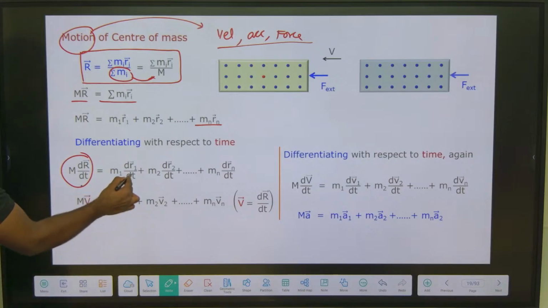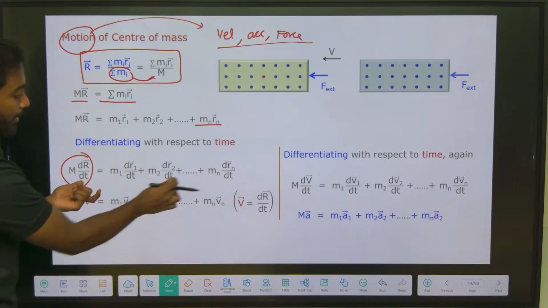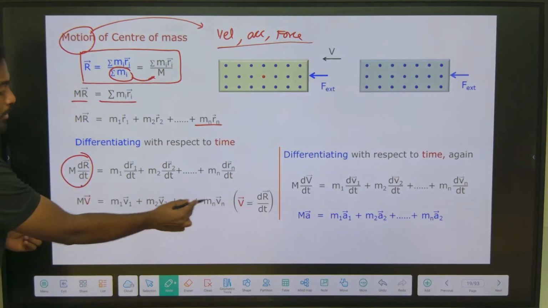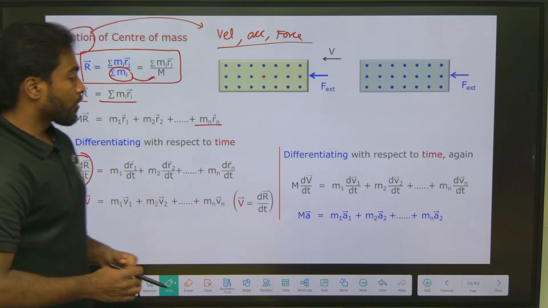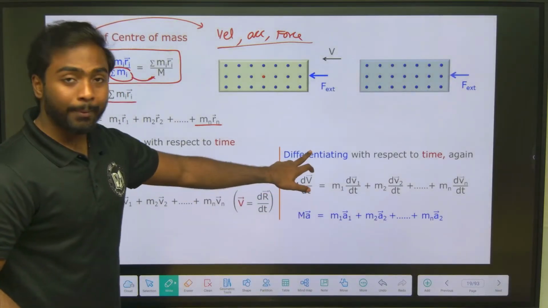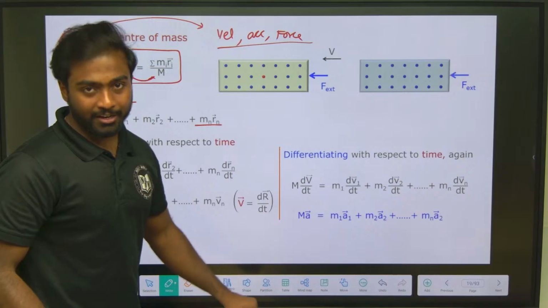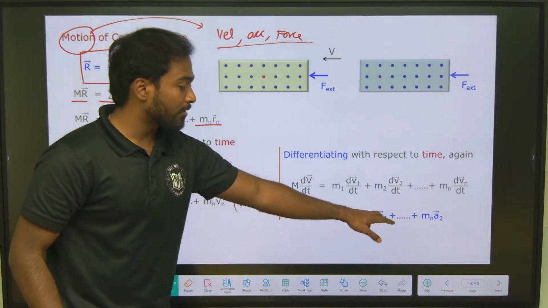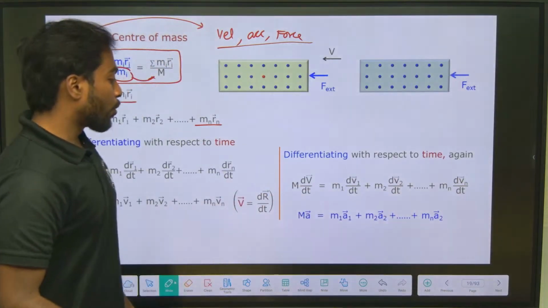So m1 dr1 by dt, and so on up to drn by dt, gives v1, v2, v3 up to vn, right? Again, if we differentiate with respect to time, we will get acceleration. So M into a equals m1 a1 plus m2 a2 plus up to mn an. The formulas look similar.